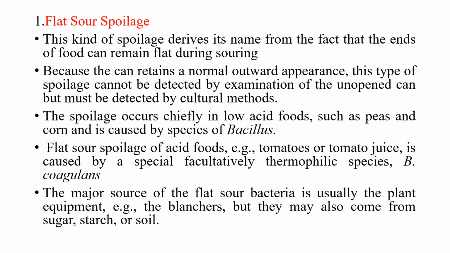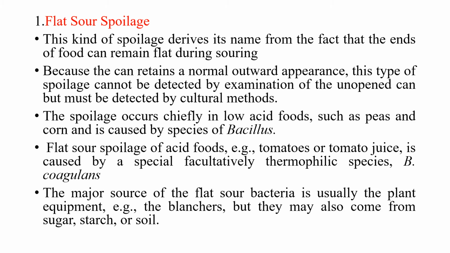So the first one is flat sour spoilage, and this type of spoilage derives its name from the fact that usually the ends of the can remain flat during spoilage. There will not be any change in the appearance of the can due to this spoilage. We cannot easily detect that the food is spoiled, because the outward appearance of the can remains normal, and we require cultural methods in order to examine it.